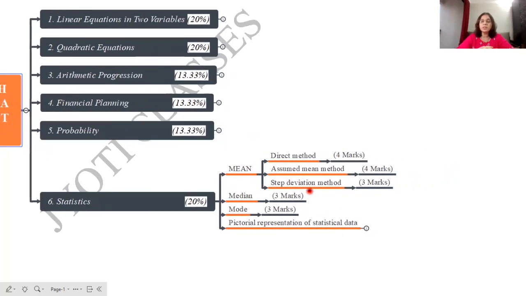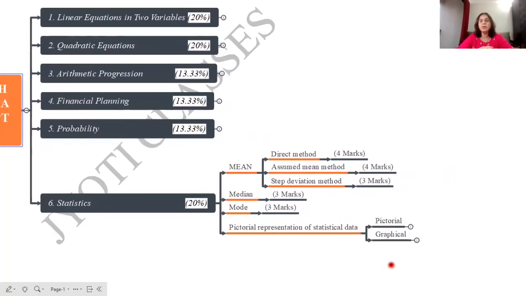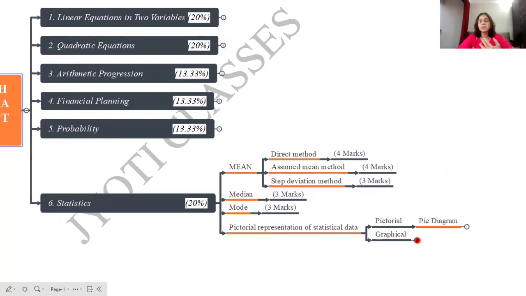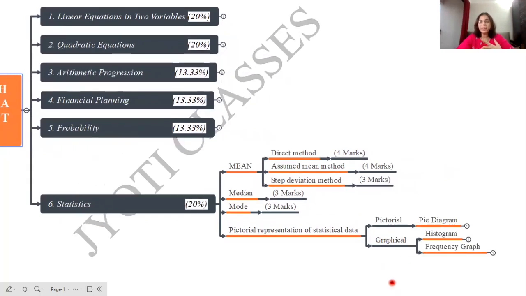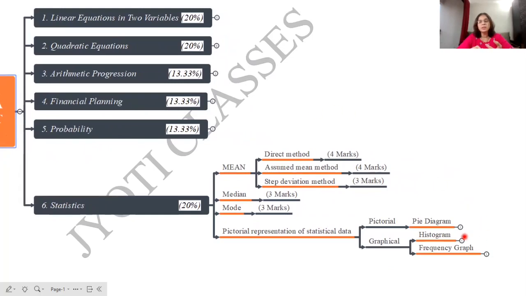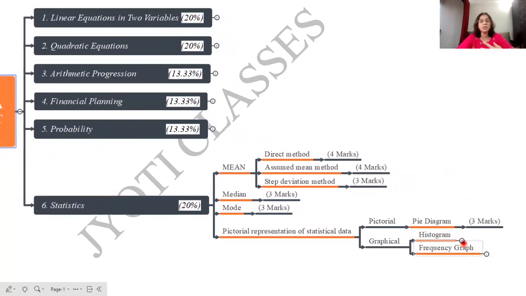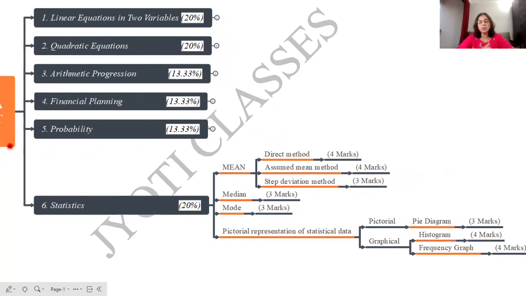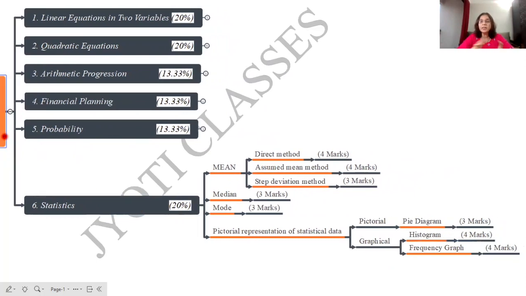In pictorial representation for standard 10, we have 3 diagrams: histogram, pie diagram, and frequency polygon. Pie diagram will be a question for 2 to 3 marks. Histogram will be a compulsory question again in your external question, that is 4 marks, and frequency polygon is also 4 marks. So there will always be an option, either they will ask you a histogram or they will ask you a question based on frequency polygon. But either of these questions is compulsory in your exam.